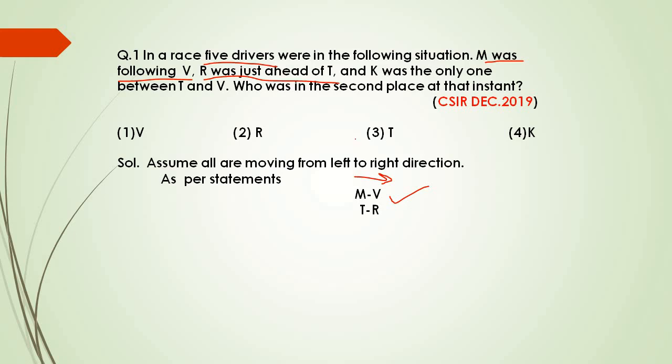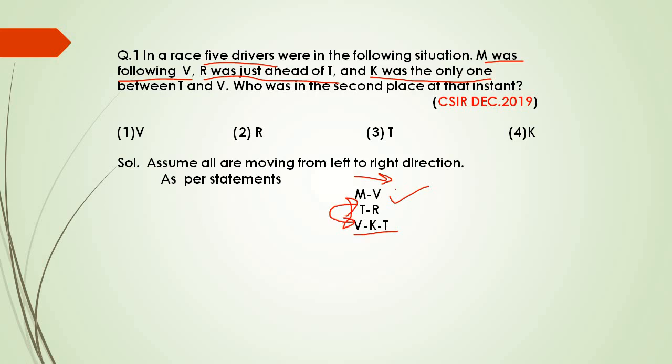Similarly, the last and the most important condition is K was the only one between T and V. So I can write this like this, V, K, T. Now the important part is that it is written as VKT, not TKV. Why? Because it will not follow the second condition. The second condition is R was just ahead of T, means I need to write R ahead of T. If I reverse this order to TKV, then both conditions will not follow each other. So these conditions should also follow each other.